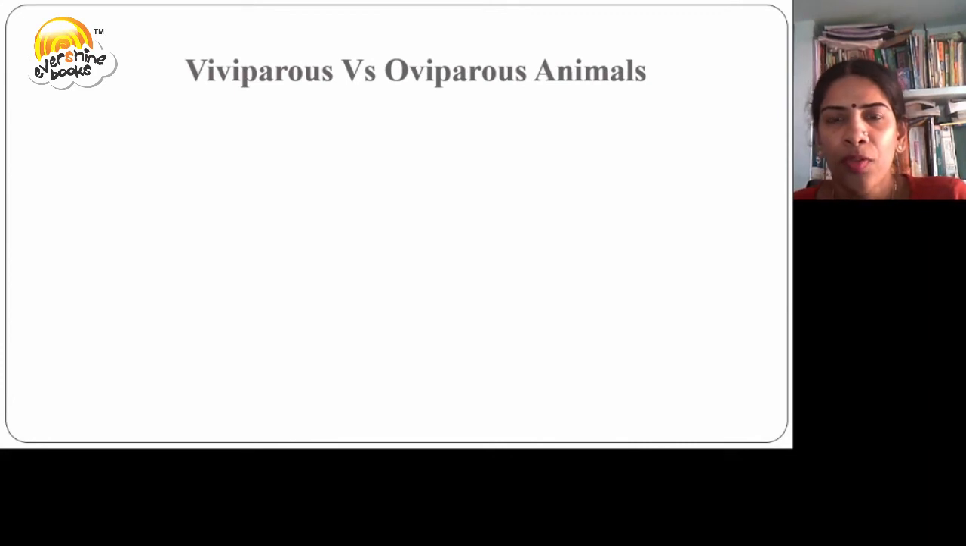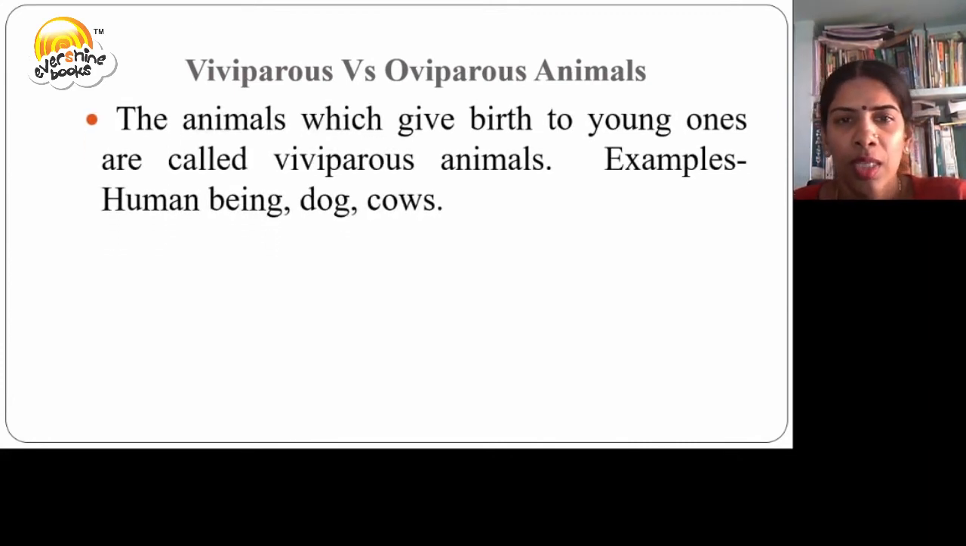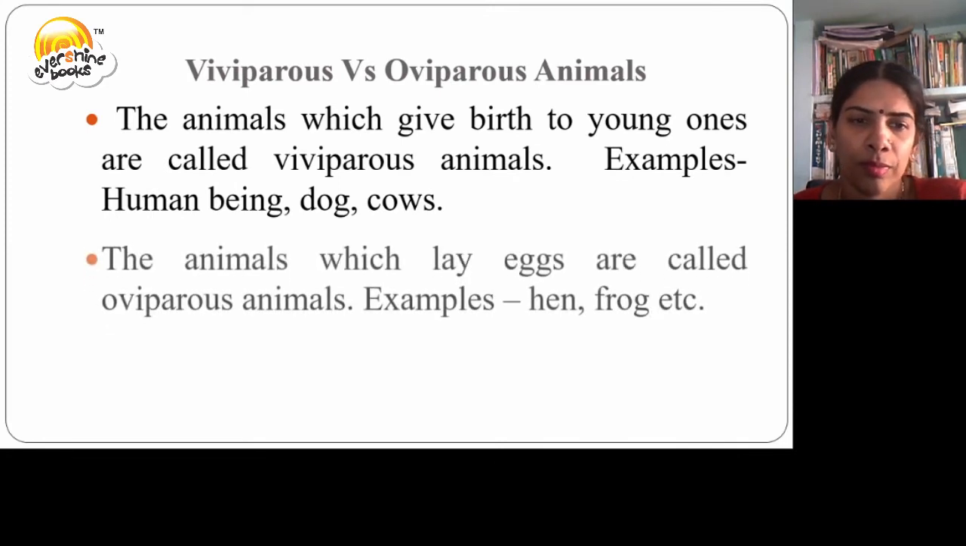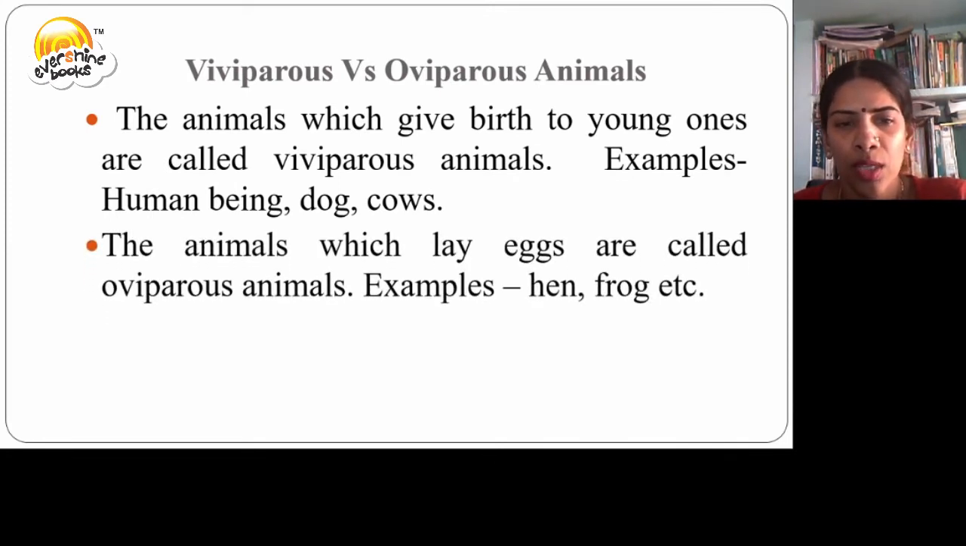Let us discuss the difference between the viviparous and the oviparous animals. The animals which give birth to the young ones are called viviparous animals. Example, human being, dogs, cows. The animals which lay eggs are called oviparous animals. Example, hen, frog, etc.